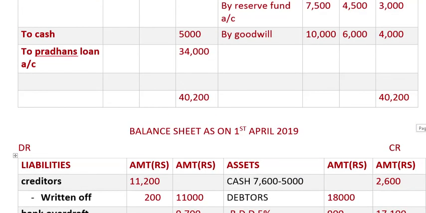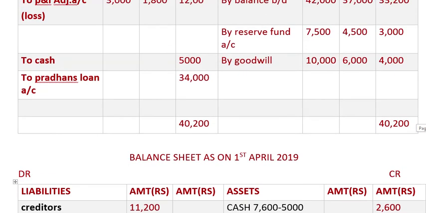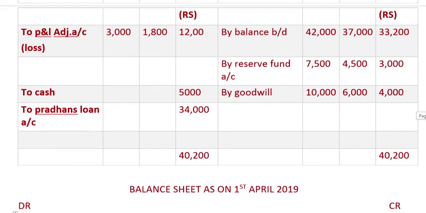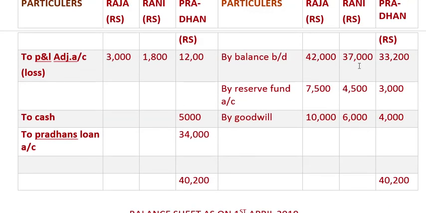And now we'll be closing off the other two accounts. So this gives how much? We'll add this for Rani, it gives 47,500. We'll write over here 47,500, and the difference is going to be to balance carried down.